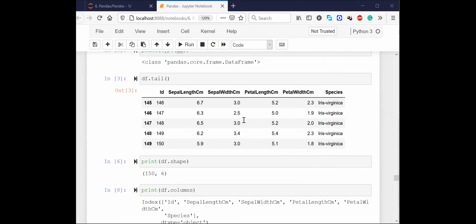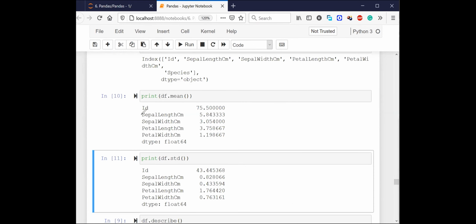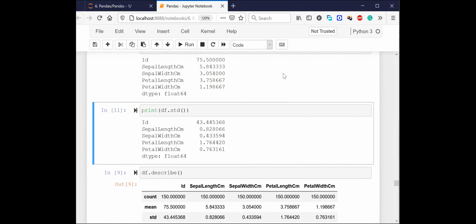Now, when we say df dot mean, do you see the species mean is not there? Python is smart enough to understand that the species column is not a numeric column. So we can directly look into this kind of thing. Yes, Mohammed, we can find the mode. Yes, we can do that. All right then, let's move ahead.